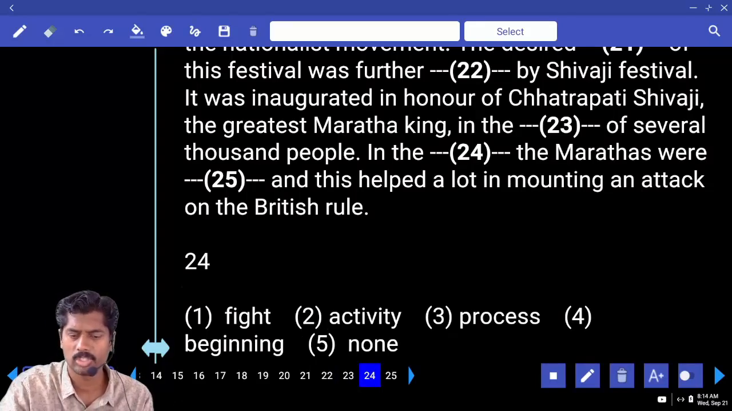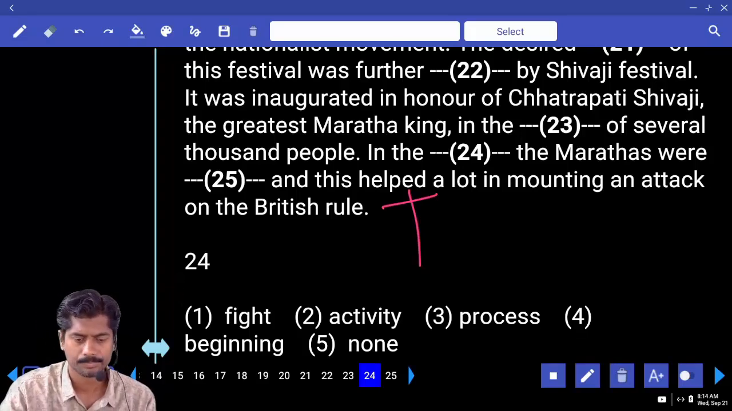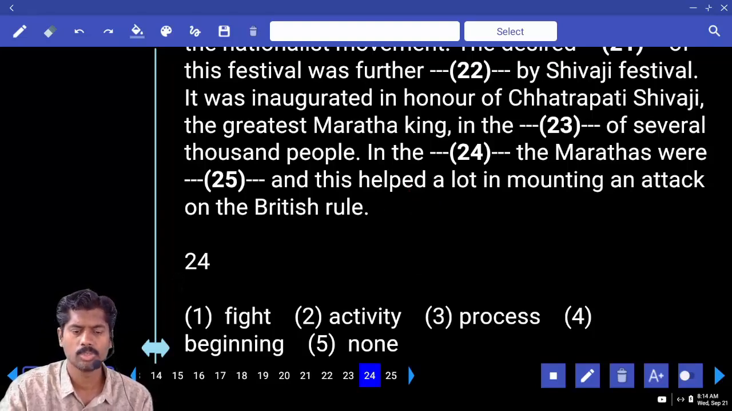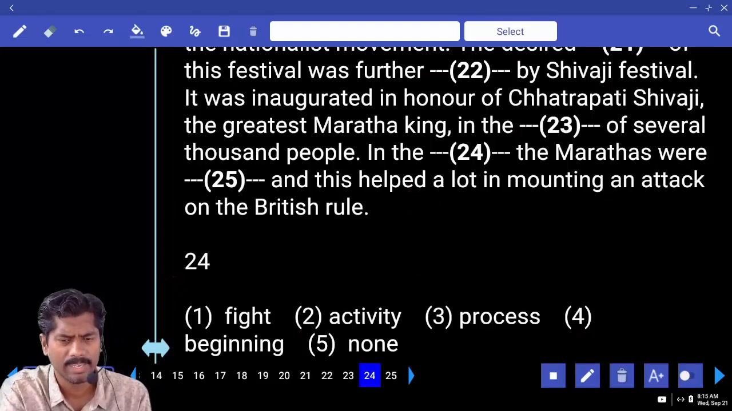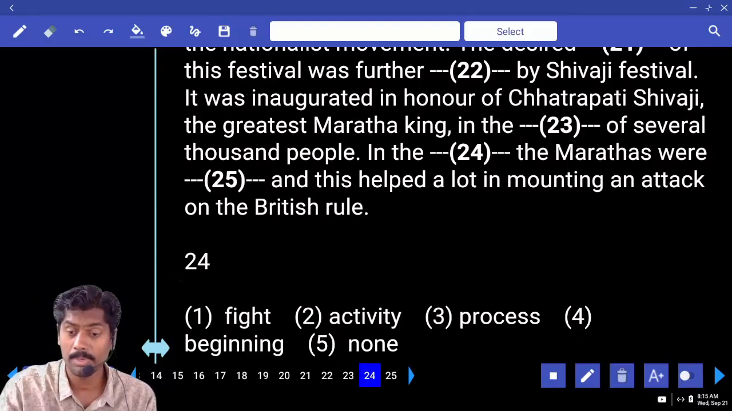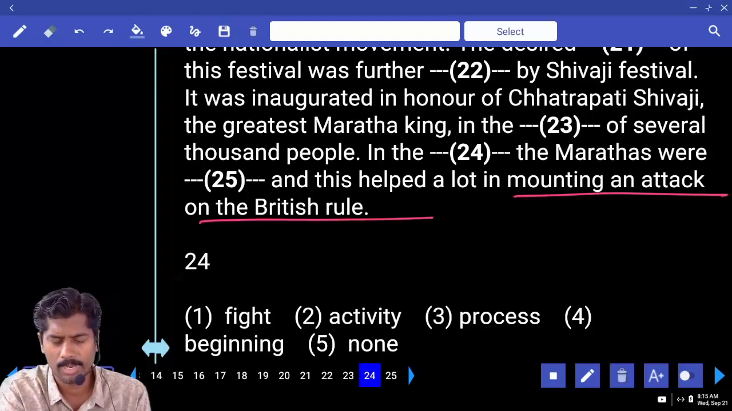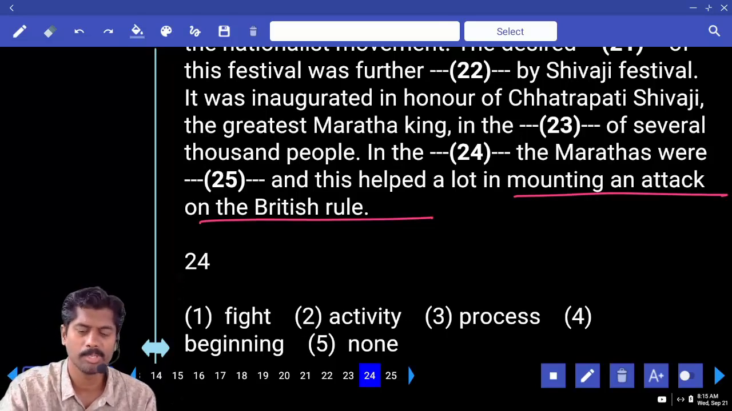In the dash, the Marathas were a dash, and this helped a lot. Helped means positive. In the fight, in the activity, in the process, in the beginning. So what should come? In the fight, is it a fight? Maybe, because it helped mounting an attack on the British rule. In the activity, process, okay. Beginning, okay. Again, keep it on hold.